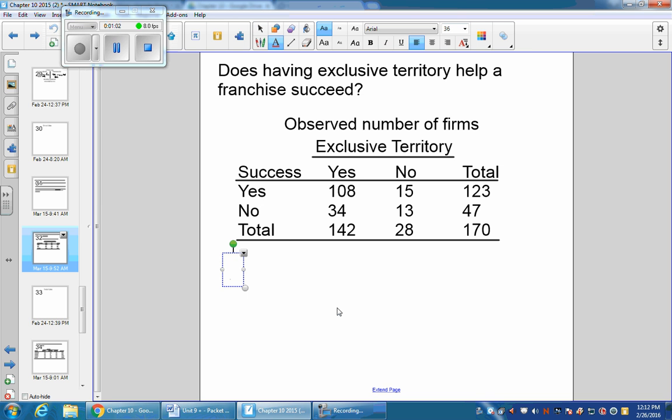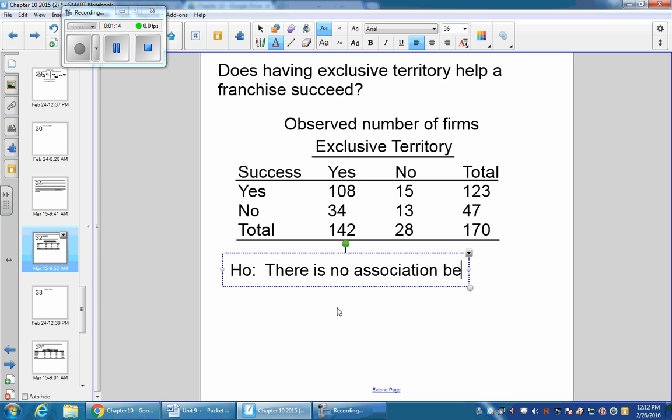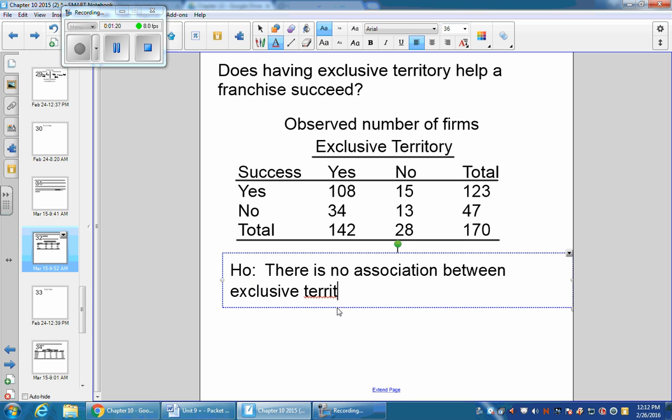So we start this off with a null hypothesis is that there is no relationship or association between exclusive territory and success of the business.